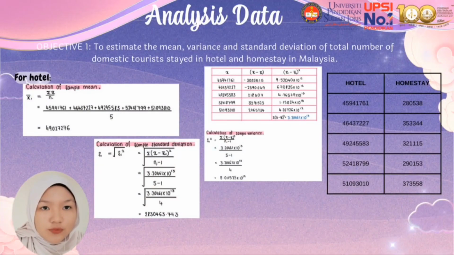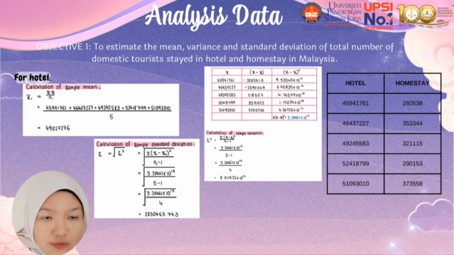Now, we continue with the data analysis for objective 1, which is to estimate the mean, variance, and standard deviation of the total number of domestic tourists who stayed in hotels and homestays in Malaysia. For hotel, we must first calculate the sample mean. The formula is S bar equal to sum of S over N, which is the total number of data. So we include the data into the formula, and we get 490,272.76.